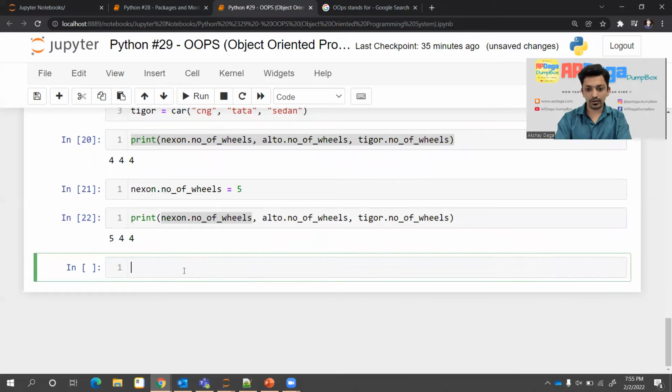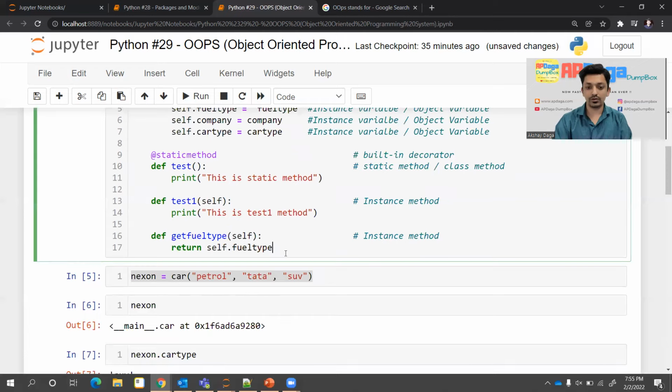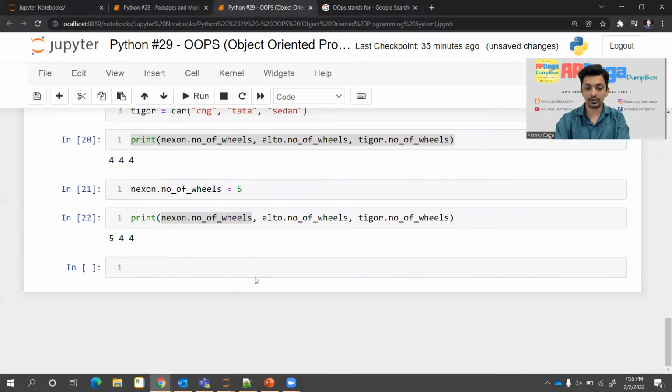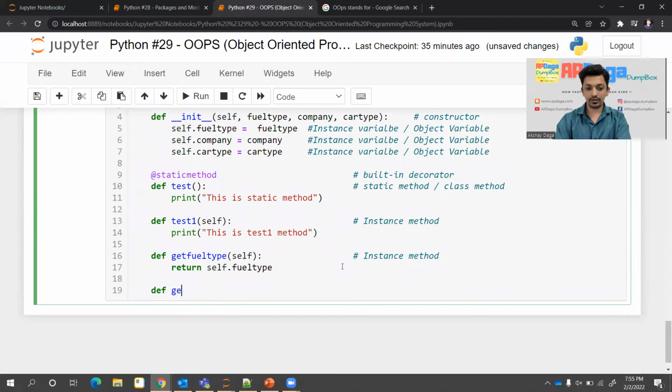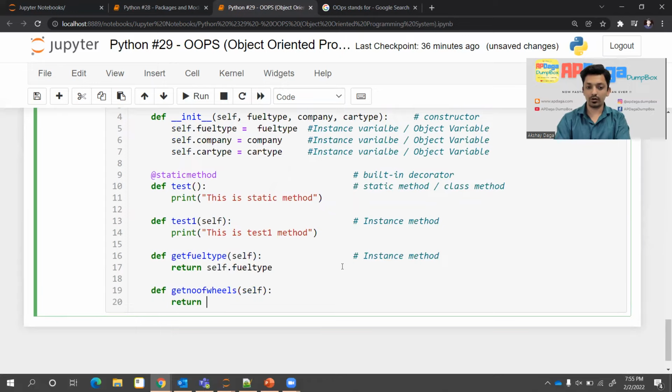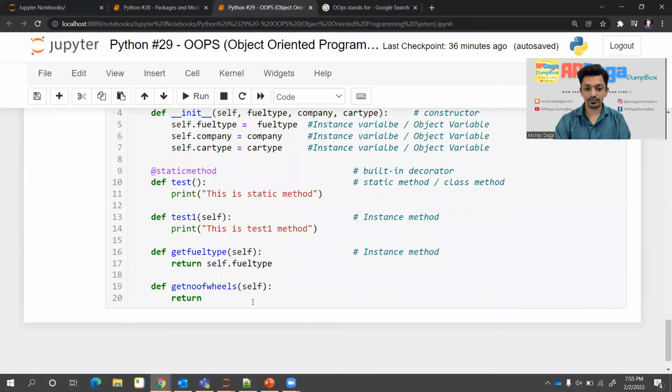And I'll try to do one more thing. So value can be changed. I'll write one more thing to check whether the value really gets changed or not. I'll just copy this. I'll run this code once again. I'll make some modification. Okay. I'll write def get number of wheel. I'll pass self. I'm a little bit doubtful whether this value really got changed or a new temporary variable got created. Why I'm saying that, you will understand.